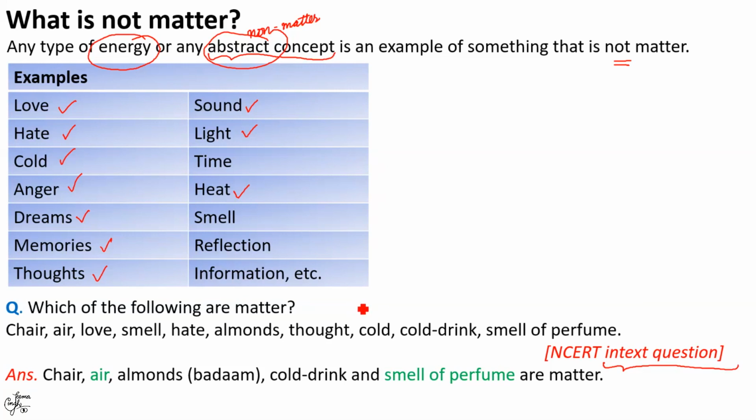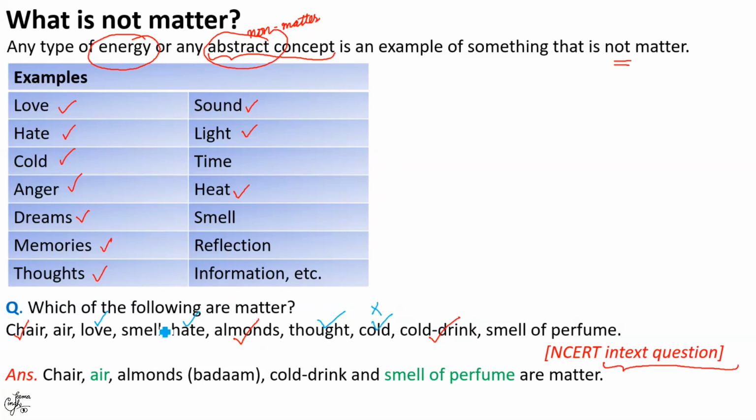answer this question easily. That is, you'll be able to tell chair, almonds, that means your badam, cold drink, they are matter which you can easily classify. Love, hate, thought, cold. As I just explained, they are simply feelings, they are abstract, so they are not matter. Here I would like to clear two things.